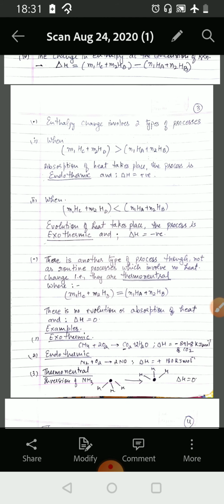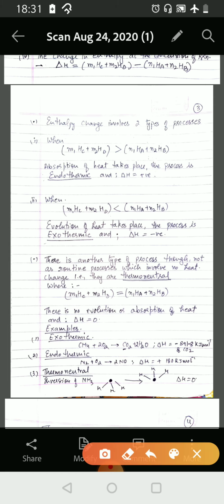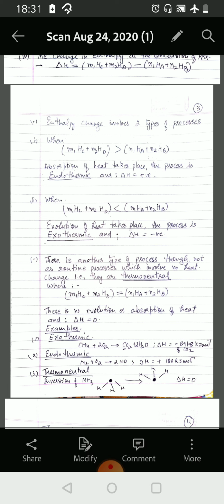Enthalpy change occurs in two major types of processes. First, when the total heat content of the products is greater than the total heat content of the reactants, then absorption of heat takes place. The process is endothermic and delta H is positive. Second, when the total heat content of the products is lesser than the total heat content of the reactants, then evolution of heat takes place. The process is exothermic and delta H is negative.